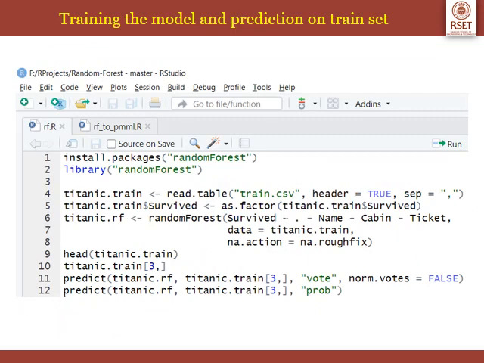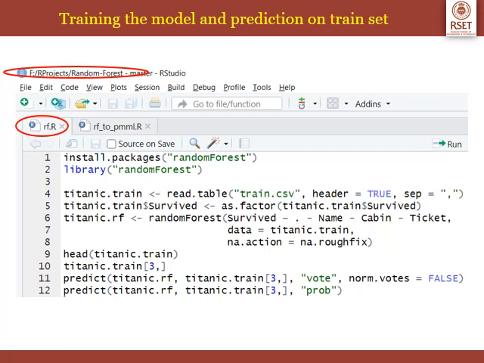Remember that I had created a new Git version control project called Random Forest in my local machine in the path f:/r projects. And within this project, I'll store my train.csv, test.csv files which is downloaded from kaggle.com. Next, I'm going to create my first R script called rf.r to create the random forest model. Inside this rf.r, what I'm doing is I'm just installing the package randomForest. I'm loading the library randomForest.